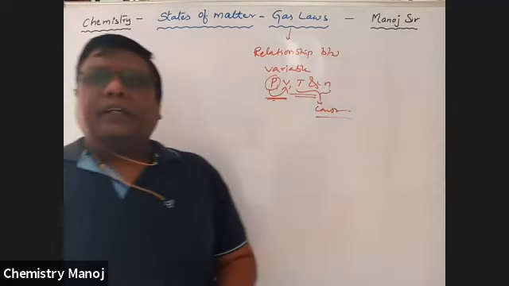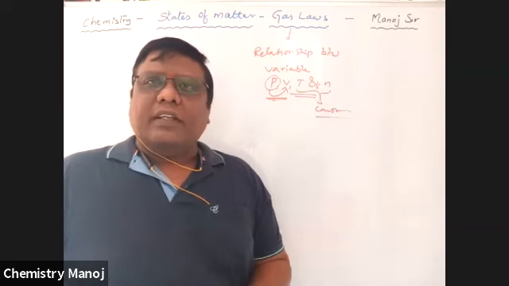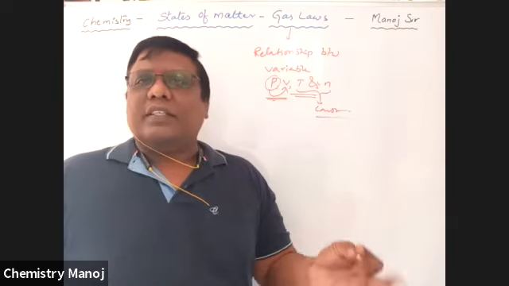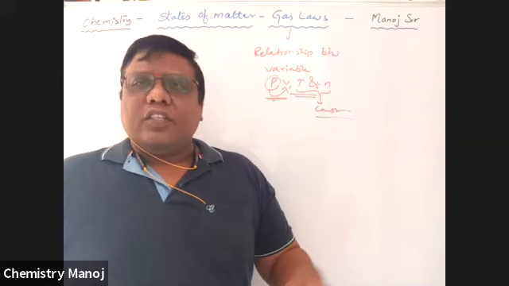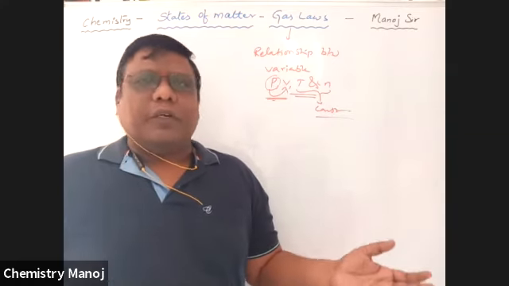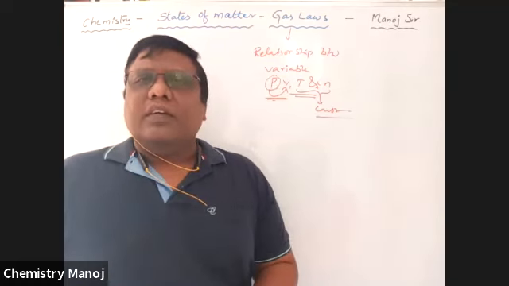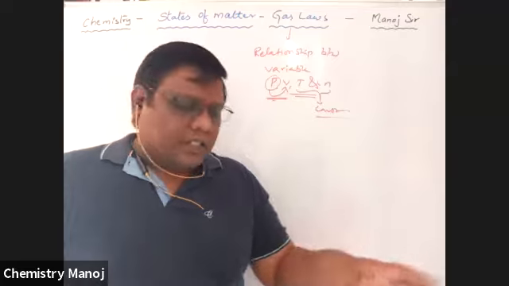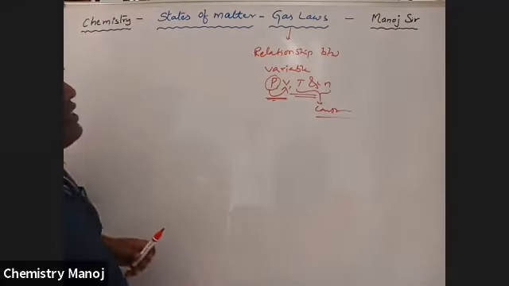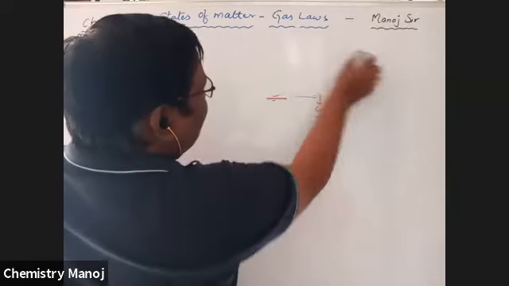So we will explain different scientists. This is explained by different scientists, that is Boyle, Charles, Avogadro, and others. So in honor of them, the laws are named after those people. That is Boyle's law, Charles' law, Avogadro's law. All these laws are the interrelationship between our variables. Now we are going one by one.